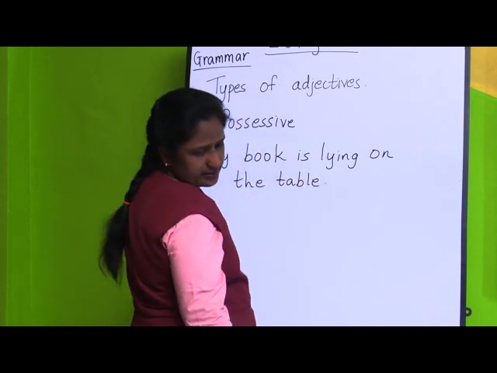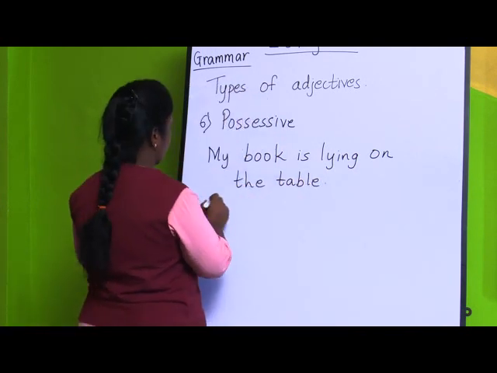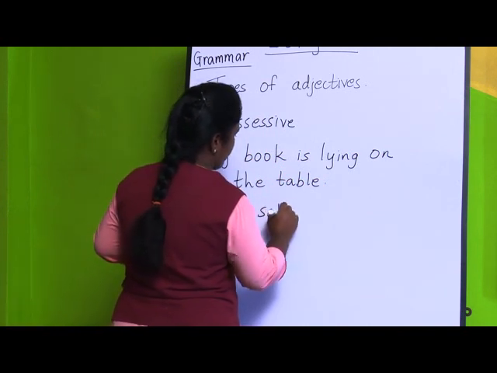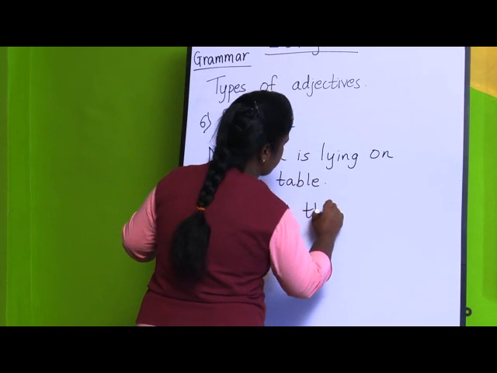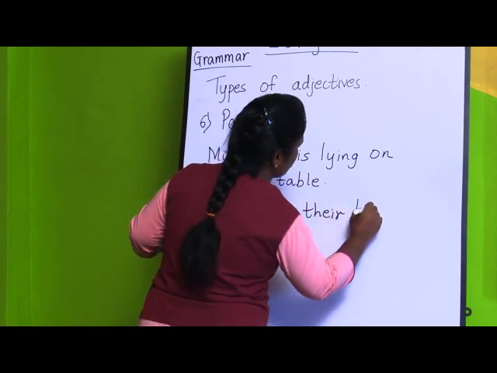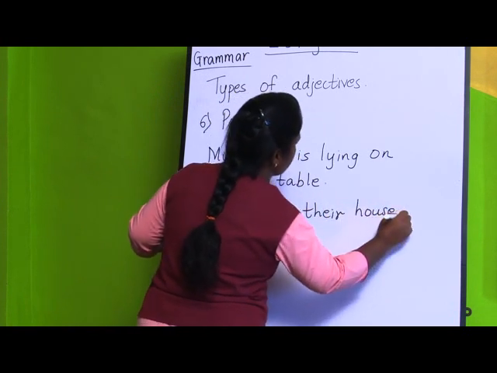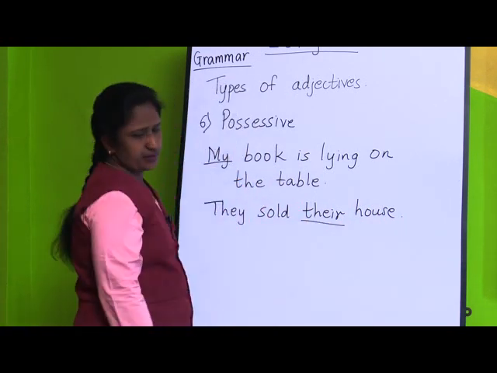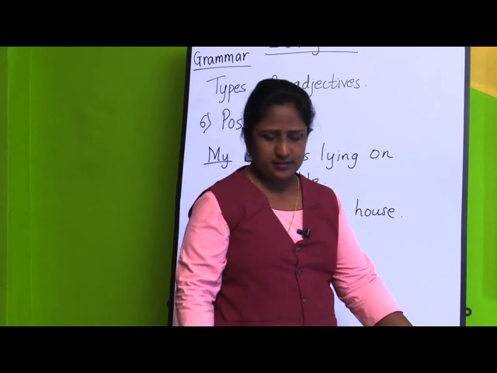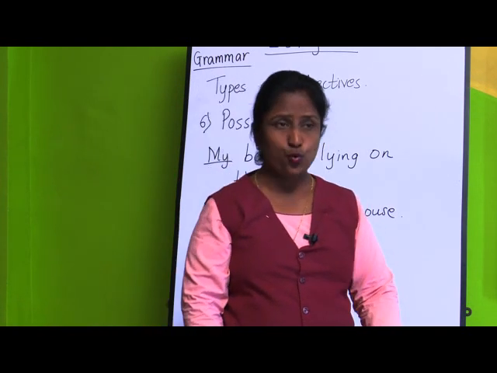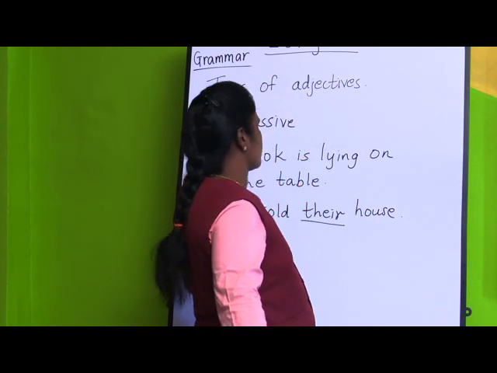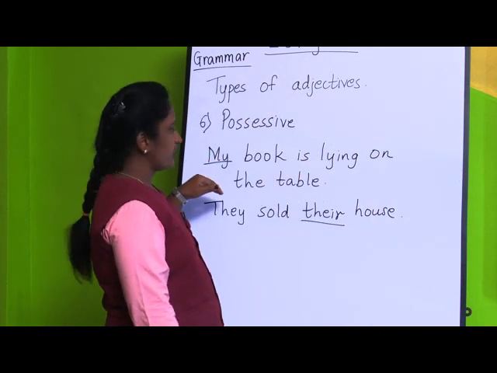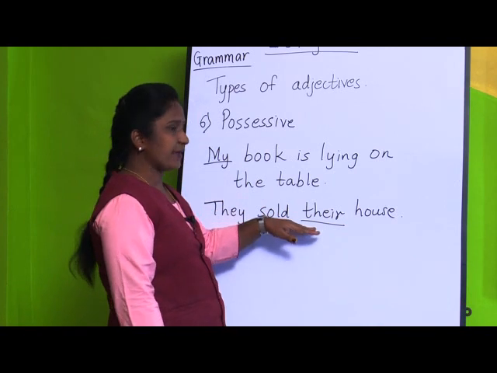And the second one: They sold their house. So here, if you see, my and their tell us whose book, that is my book, and here they sold their house, it tells whose house, their house.